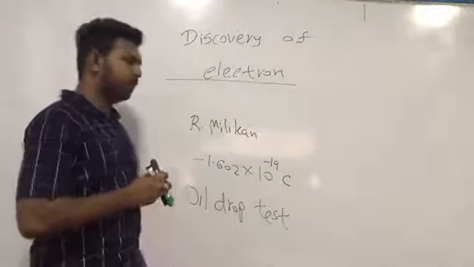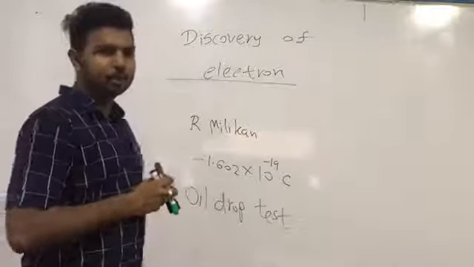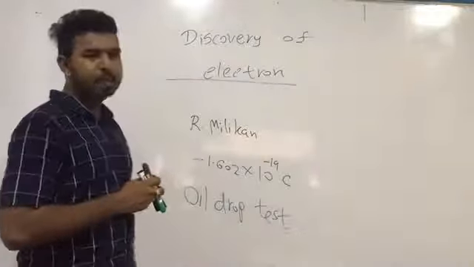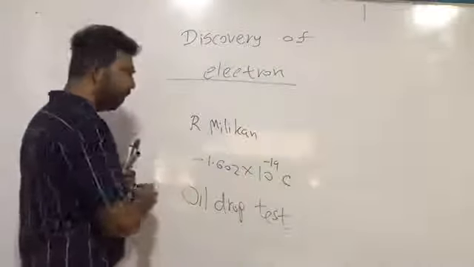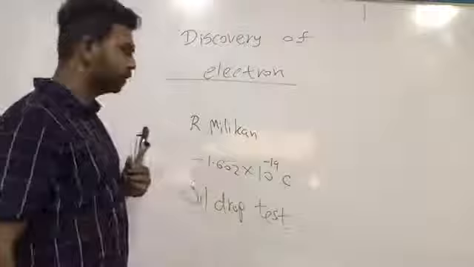This test is not included in our syllabus, so you have to just remember the name of the experiment. We will make a short note from this part also.